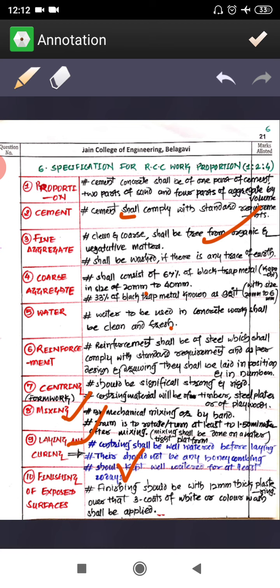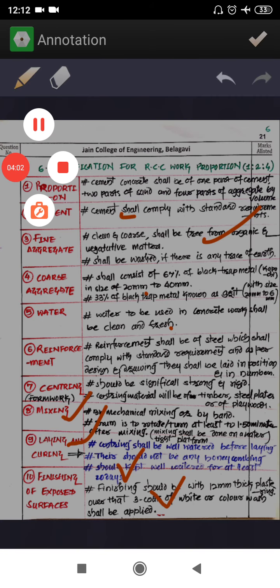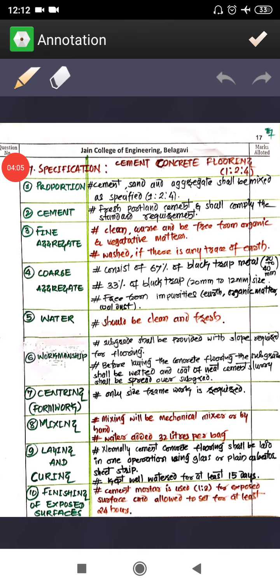3 coat of whitewash or color wash shall be applied, so you have to keep that in mind while writing the specification for the RCC work. Now the specification for plain cement concrete, right? The sequence will remain the same. Only thing is that we don't have reinforcement here, right? The sequence will remain the same. Only thing is that you're not supposed to write the reinforcement.